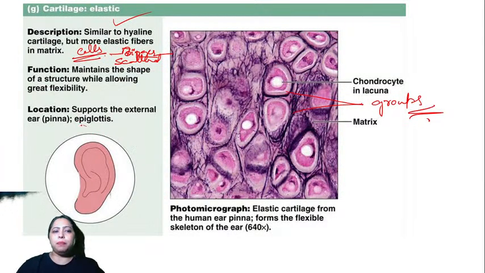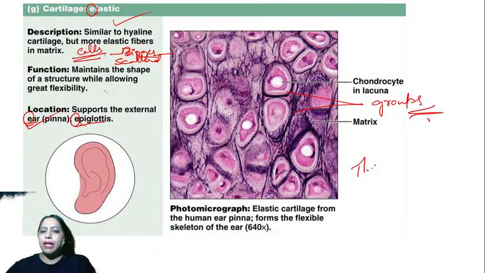The location is epiglottis and ear pinna. You remember E for elastic: epiglottis and ear. It maintains the shape of the structure while allowing some flexibility. You can see a lot of elastic fibers in the matrix.